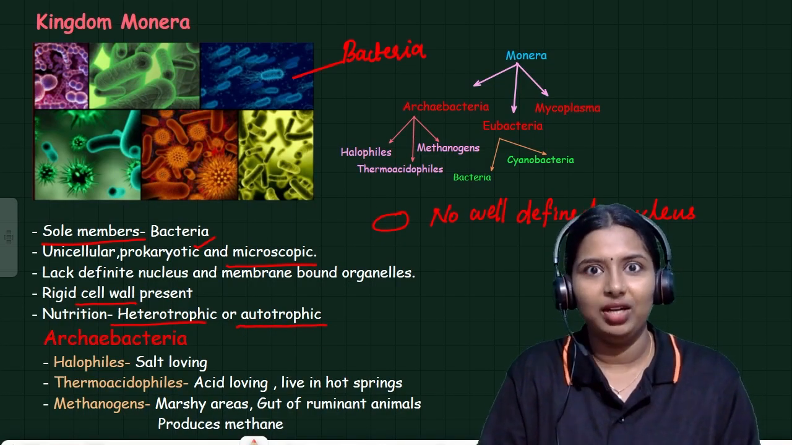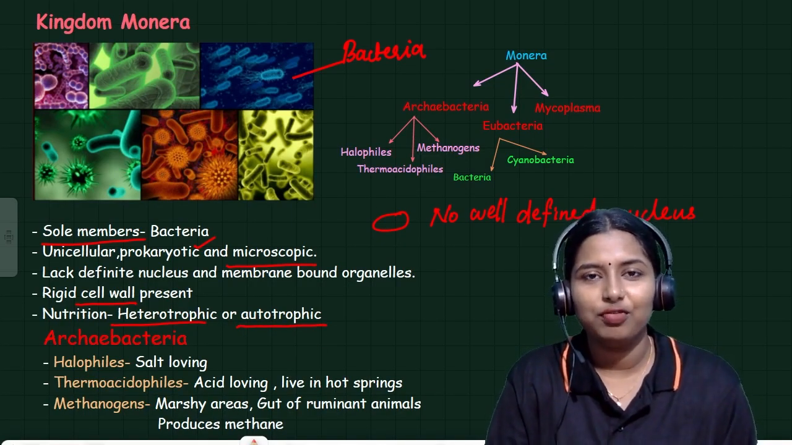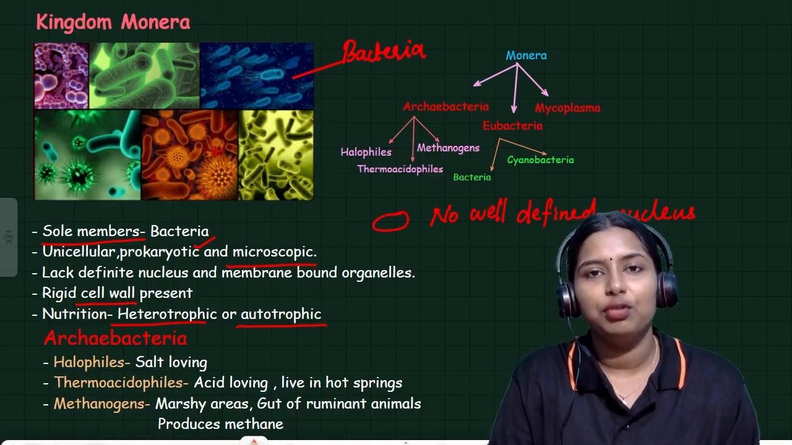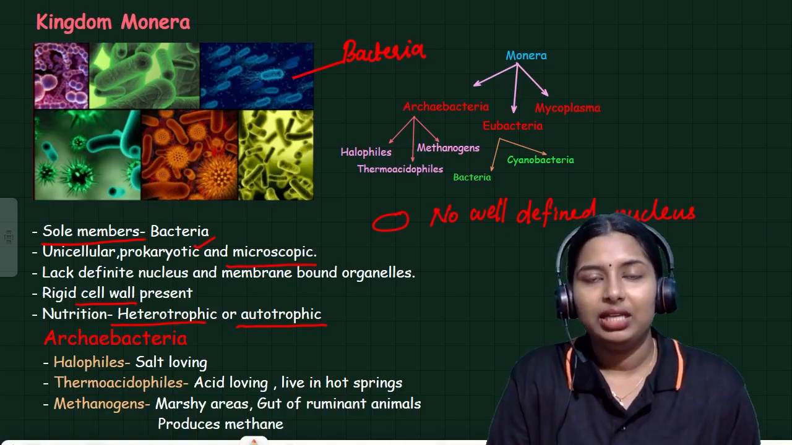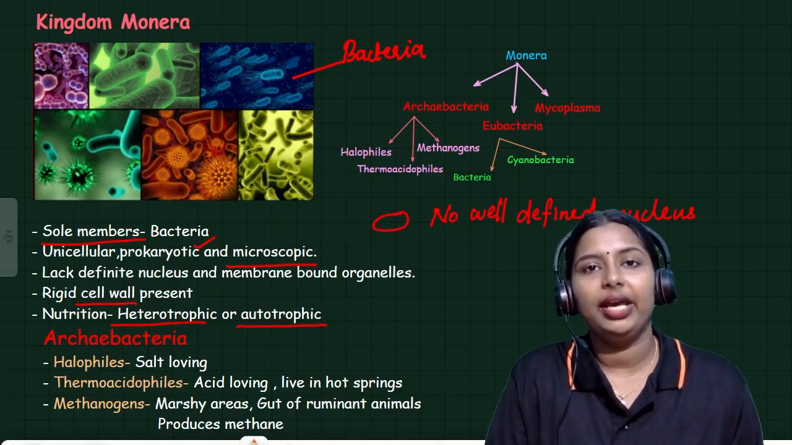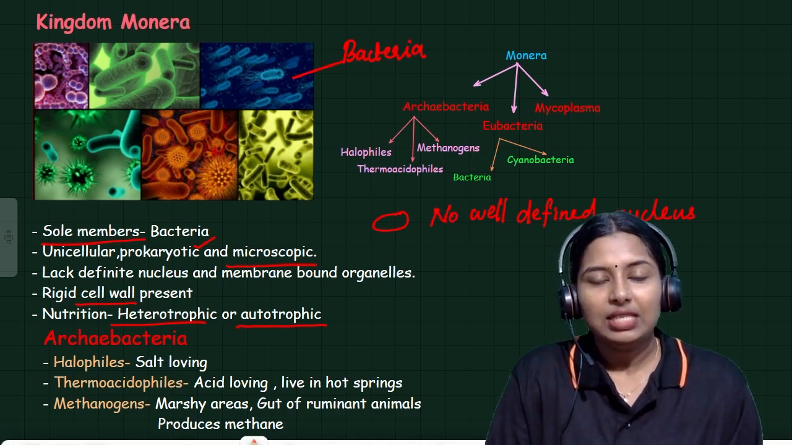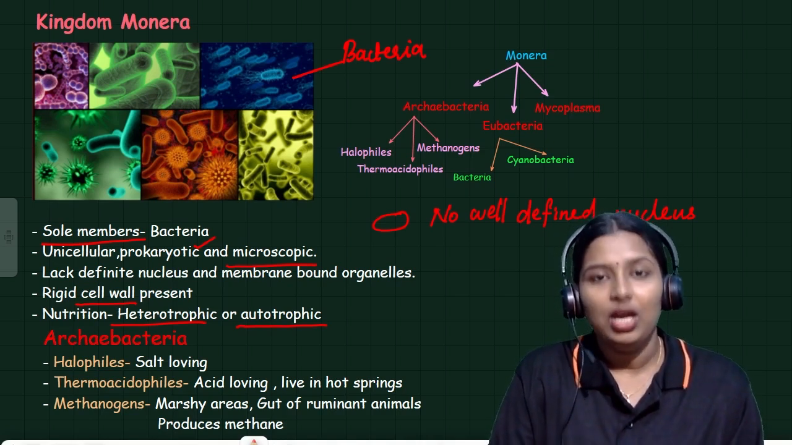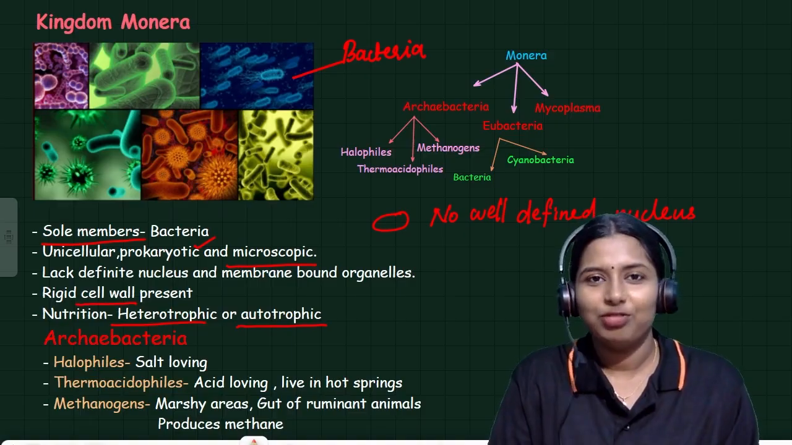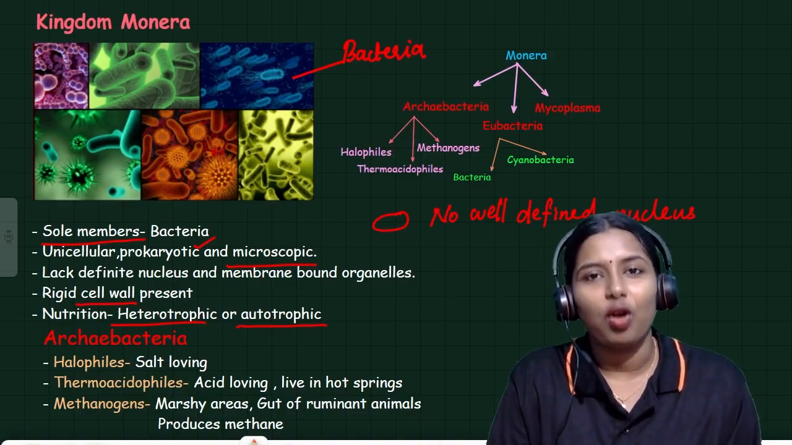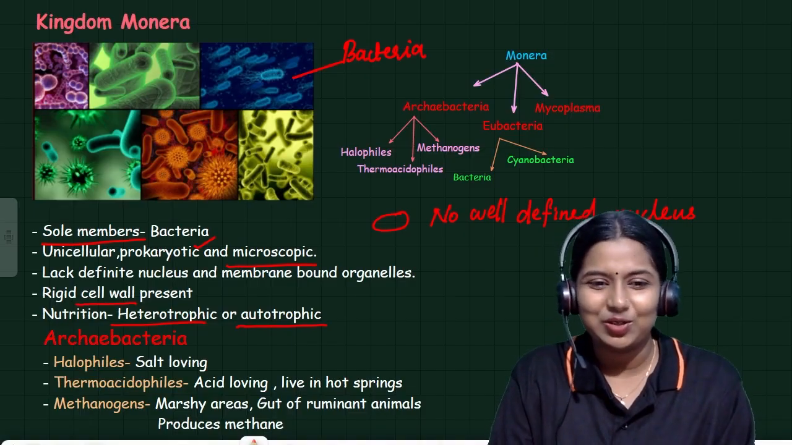Heterotrophic means it will depend on other organisms for its food. Autotrophic means it can synthesize its own food in its own body. So some of the bacteria are autotrophic and some of the bacteria are heterotrophic. You should remember these points also.